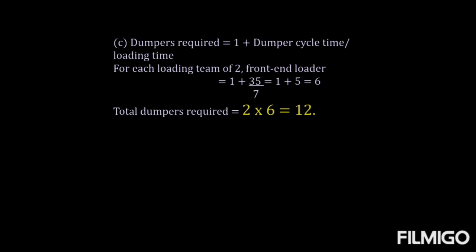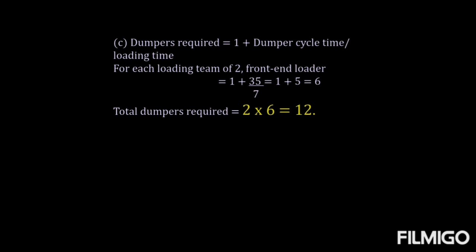The dumper cycle time given in the problem is 35 minutes, and the loading time is 7 minutes. 1 plus 35 by 7 will give us 6 dumpers in one cycle. We have 2 cycles given in the problem, by which we come to know that we require 2 into 6, that is 12 dumpers.